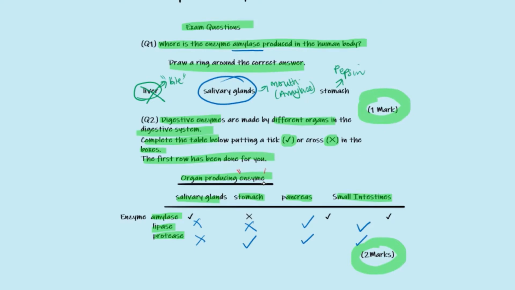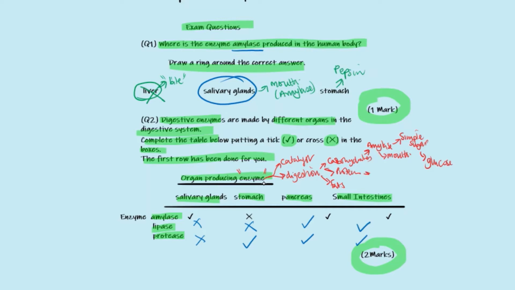The linking word for today is enzymes. When we think of enzymes, we should think of a catalyst. We should also think of digestion. If we think of digestion, we should think of carbohydrates, proteins and fats. When we think of carbohydrates, we should think of amylase. When we think of amylase, we should think of the mouth, and of amylase breaking the food down to simple sugars. When we think of simple sugars, we should think of glucose.